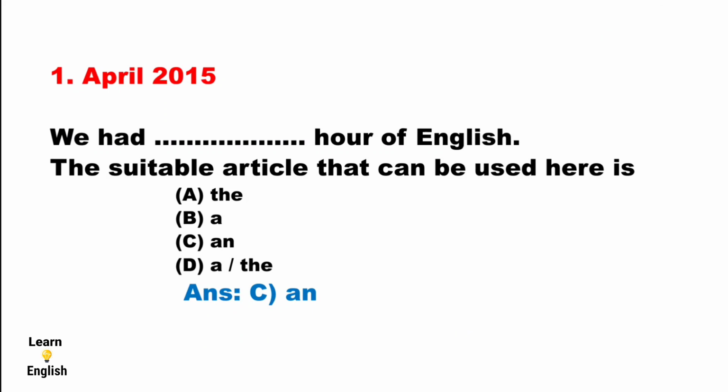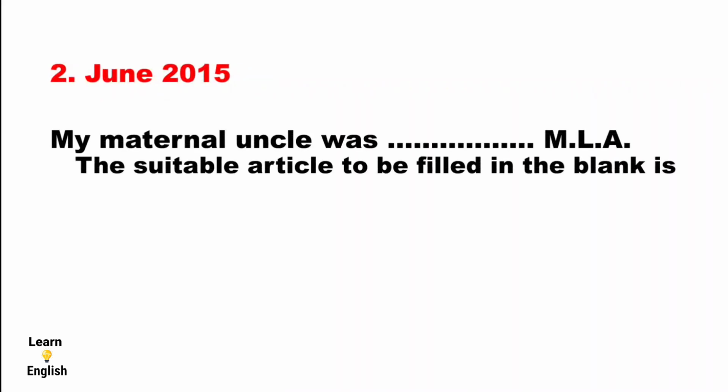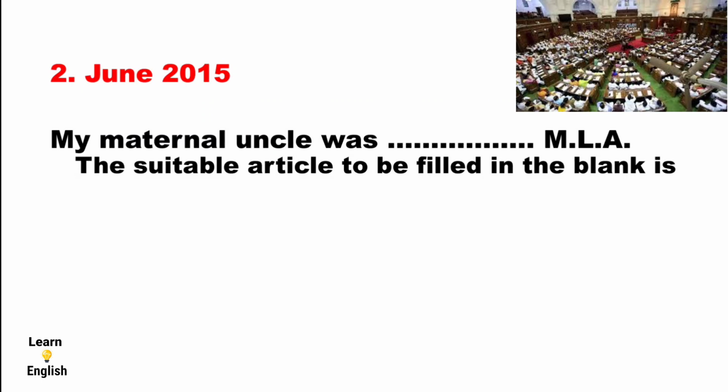Coming to the second question, which was asked in June 2015. The second question is, my maternal uncle was dash MLA. The suitable article to be filled in the blank is option A, option B, an; option C, one; option D, the.